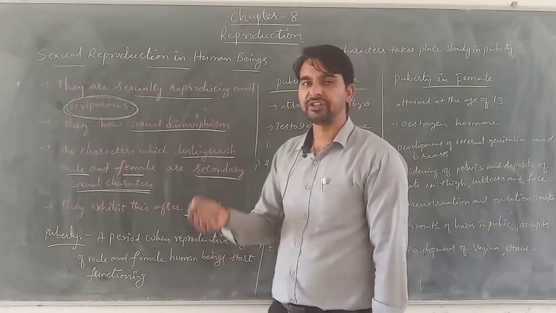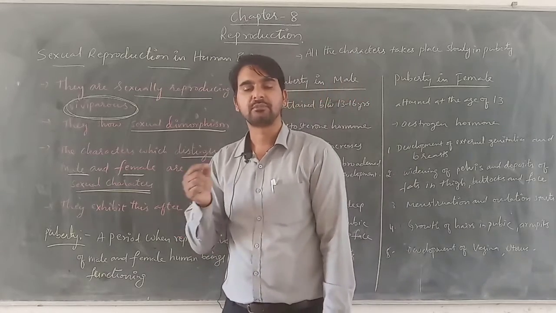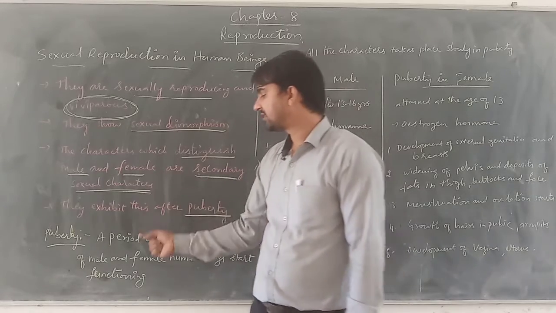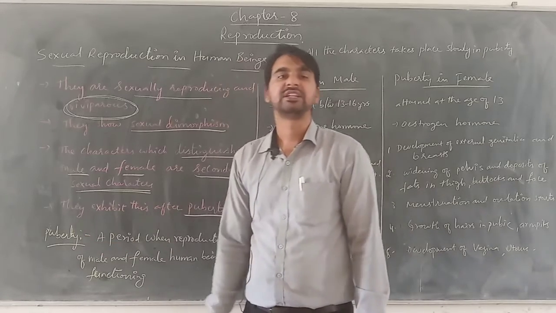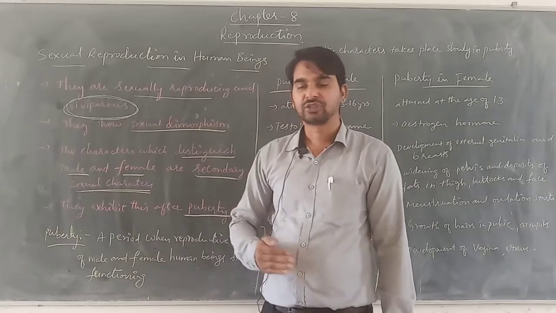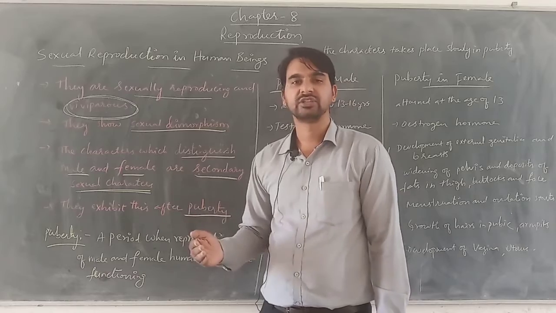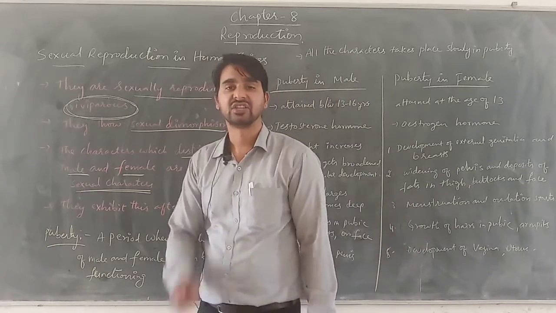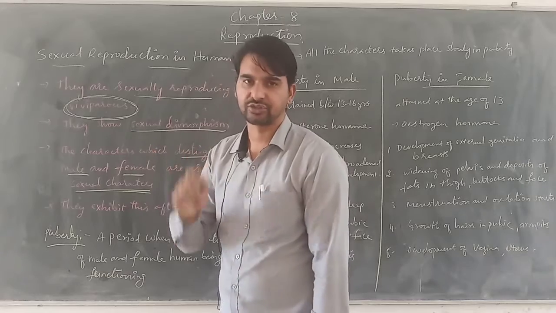That time period at which the reproductive organs in male and female start functioning is known as the puberty time period. And the time taken for the growth of these reproductive organs, until they can be made functional, can be defined as adolescence age.